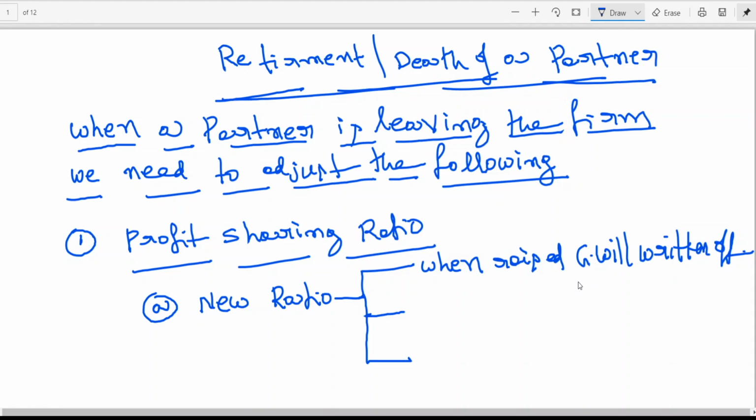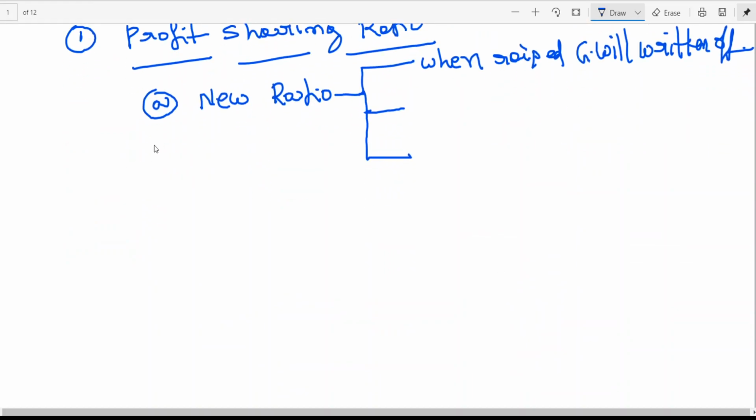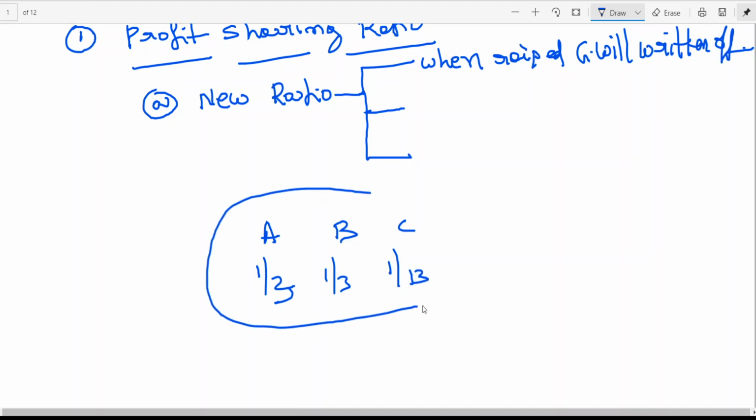To explain this, suppose A, B, C. A is getting 1/3, B is 1/3, C is 1/3. This is about the partners sharing profits and losses like this. And what happened?